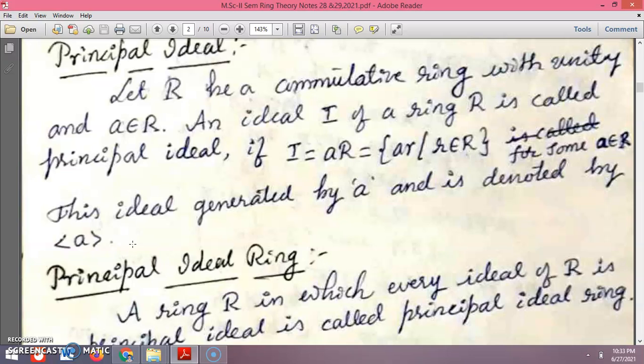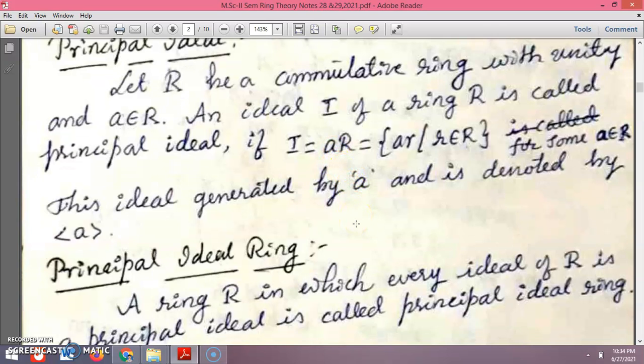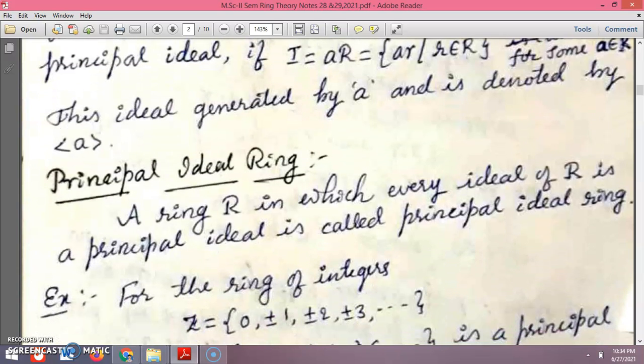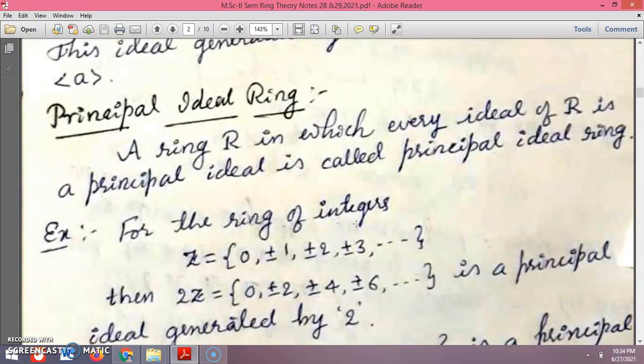As we know, R is a commutative ring with unity, and any ideal of R that is principal can be expressed as the product aR. So this ideal can be generated by a. That is what we call a ring in which every ideal is a principal ideal, a principal ideal ring.